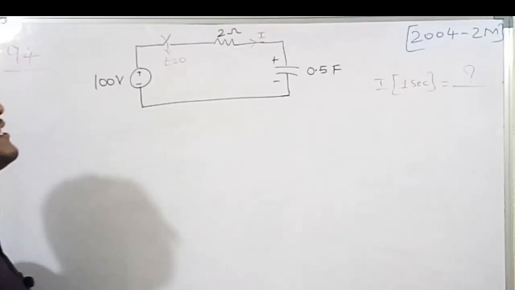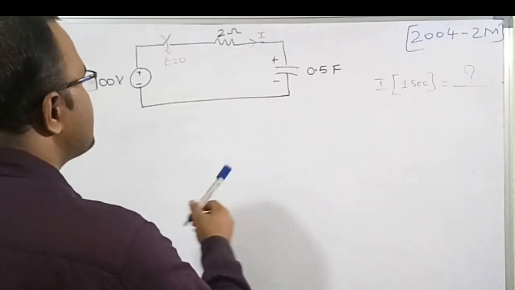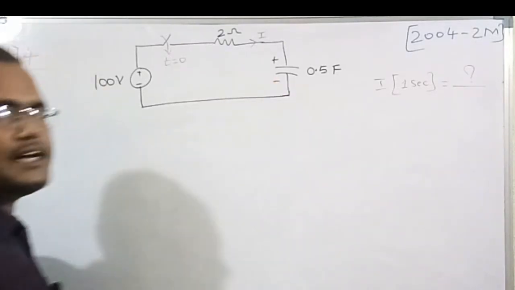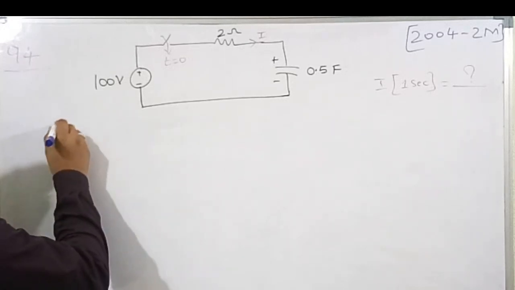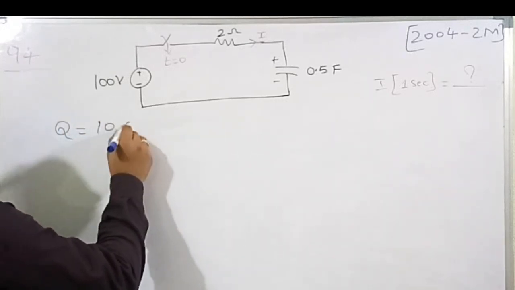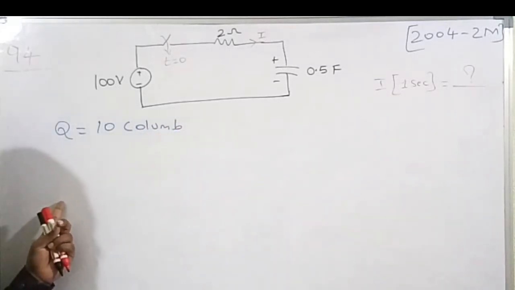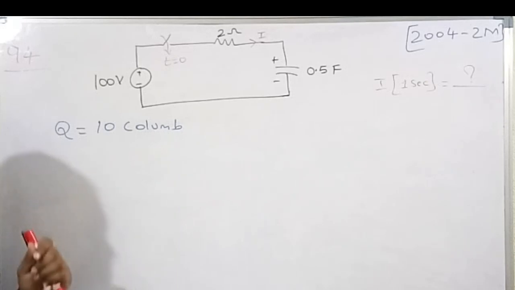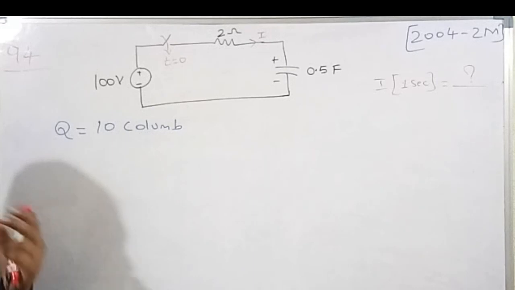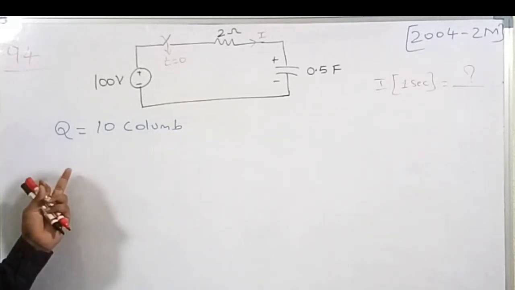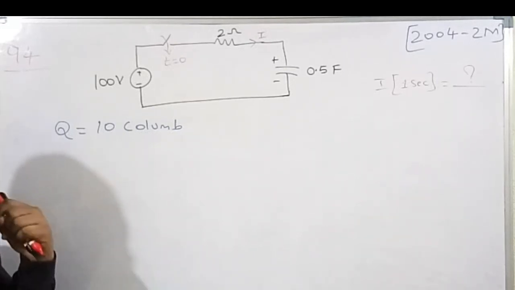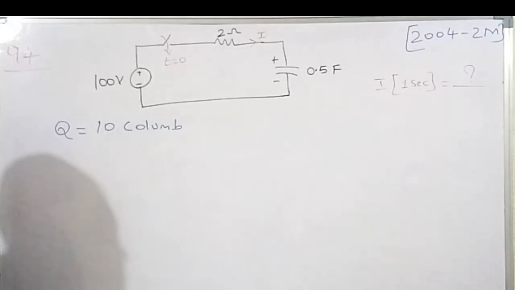We will solve this numerical in a very easy manner. See here, they have given the charge stored in the capacitor, with the capacitance 0.5 farad given in the numerical, which is 10 coulomb, right? So this is the initial charge which is stored in the capacitor before closing the switch. So therefore we need to find what is the voltage across the capacitor initially, because there is a charge and there is a capacitance. So we need to find the voltage across the capacitor before closing the switch, means at instant t is equal to 0 minus.